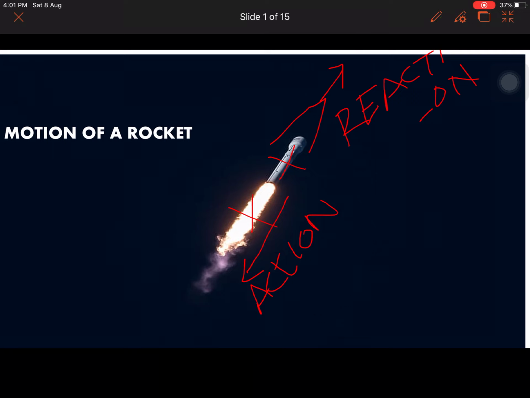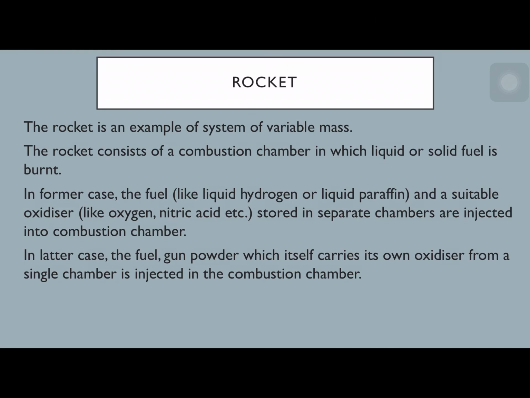For the combustion and ejecting of the jet, an oxidizer is required. Oxygen working as a natural oxidizer is not available at higher altitudes, in interstellar space. So obviously we don't have any other choice but to carry the oxidizer as well.